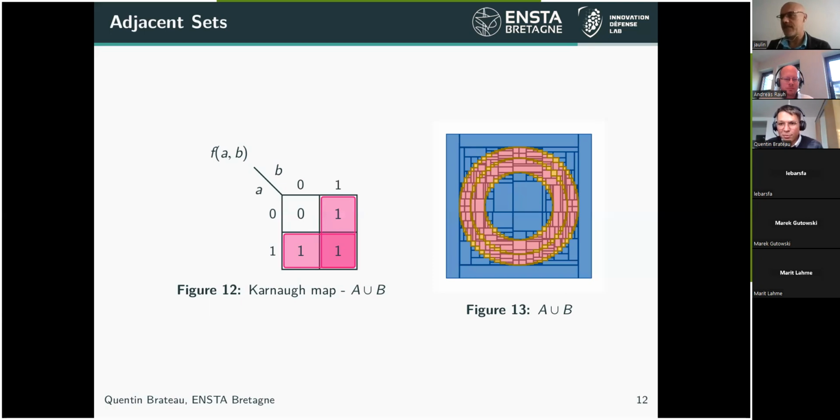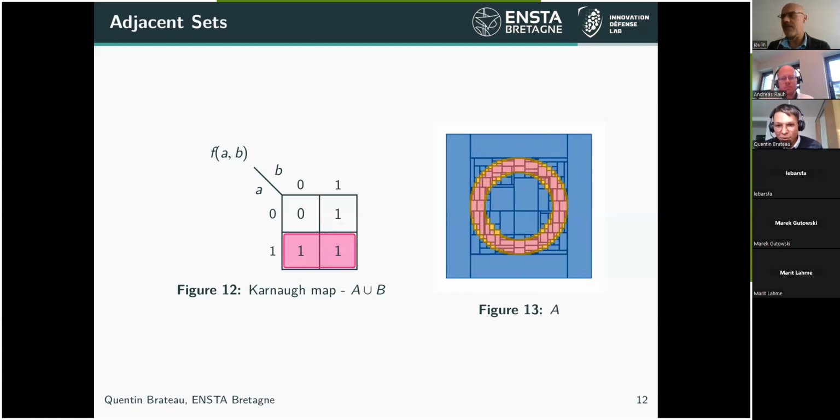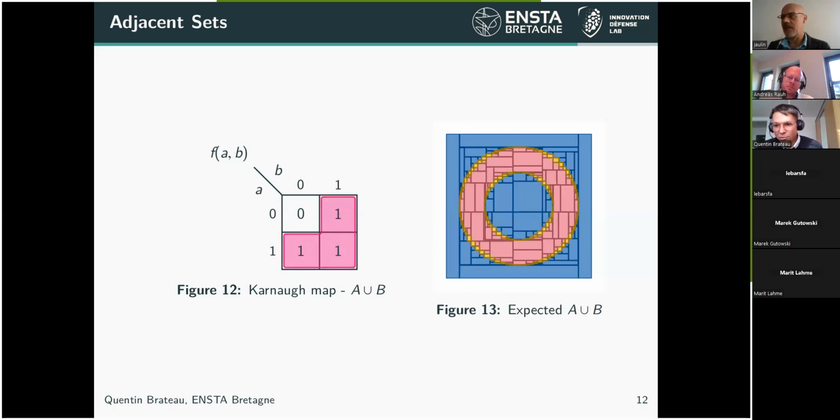But maybe this example could be broken down into some other things. To plot this expected A union B, I just use set inversion. I said that for the A set, the ring radius is inside [1, 2], for instance, and the radius of the B ring is inside [2, 3].